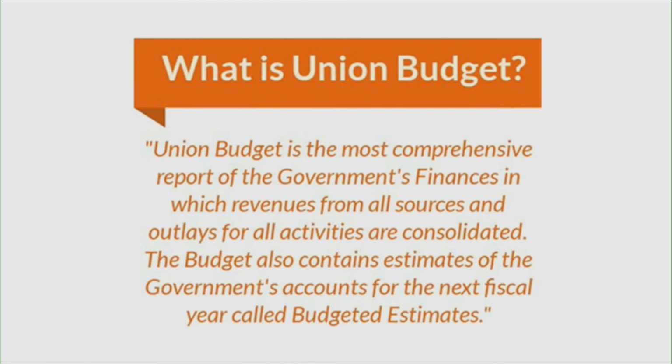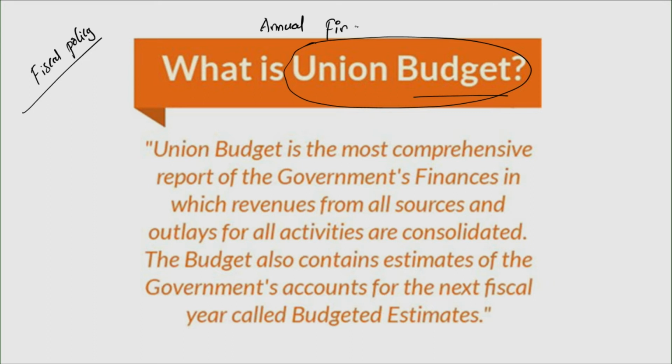So now coming back to what exactly fiscal policy is, as I already made clear, to understand fiscal policy better, it is very easy if you understand the concept of the union budget. Rather than the word union budget, I would be happy referring to this statement as the annual financial statement. According to Article 112, the government is obliged to submit a statement, what we call the annual financial statement.